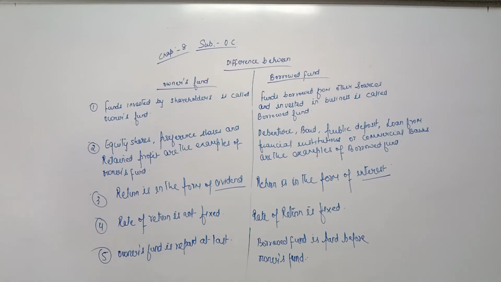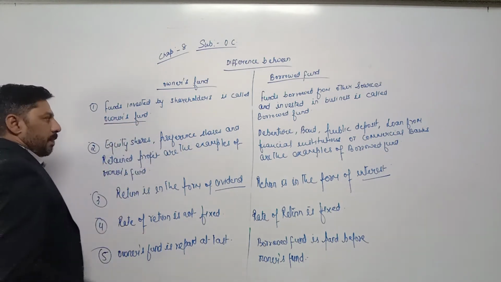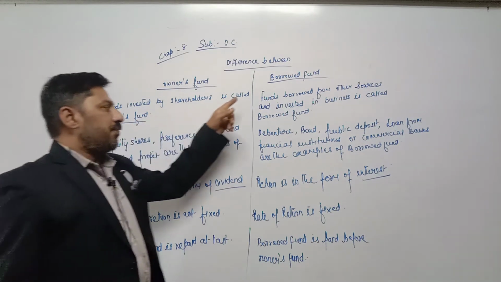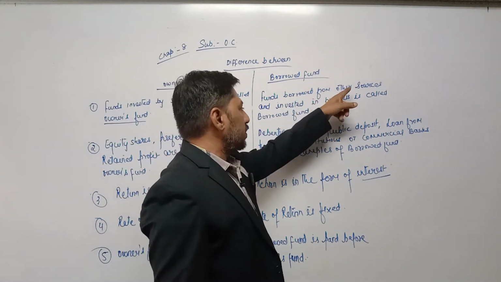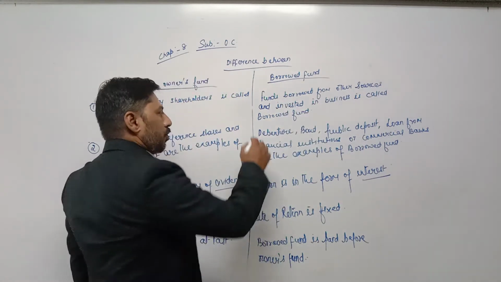First one is funds invested by shareholder is called owners fund. Amount or capital invested by shareholders is called owners fund. And funds borrowed from other sources and then invested into the business is called borrowed fund.